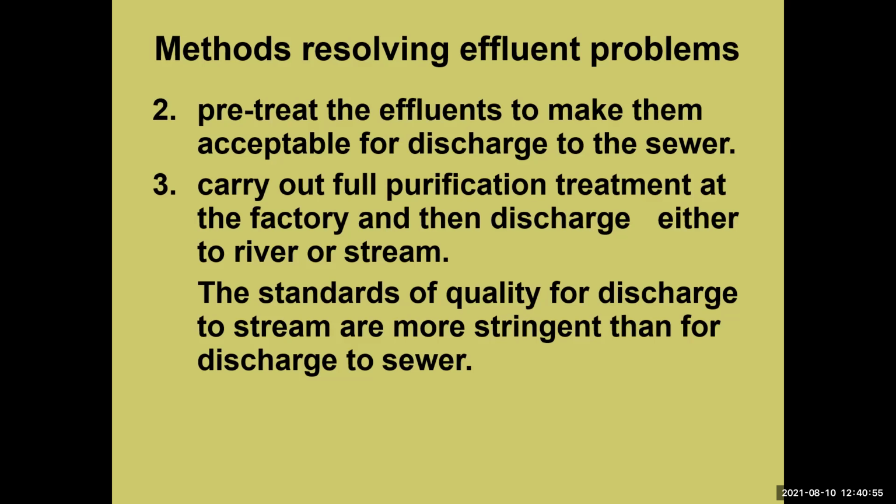Suppose you directly discharge your industrial waste, chemicals, dyeing and paint in the river; this is very harmful for aquatic life. So first you pre-treat, then you treat all the effluents, then you discharge this waste in the river. The standard of quality for discharge to a stream is more stringent than for discharge to a sewer.